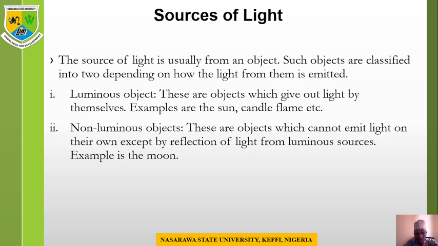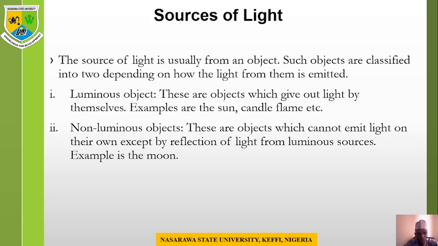Examples of such are the sun, the candle flame, the light bulb, and so on and so forth. If a fire is set up, of course it will emit light. If there is a spark, of course light is also emitted. So these are all luminous objects. We refer to them as luminous objects because they emit light by themselves.